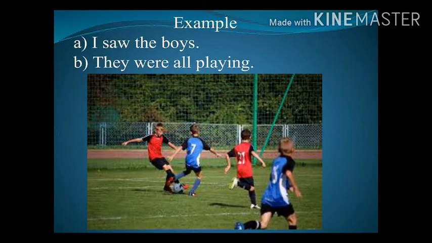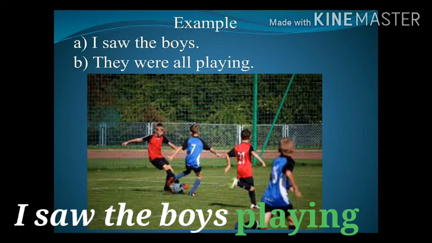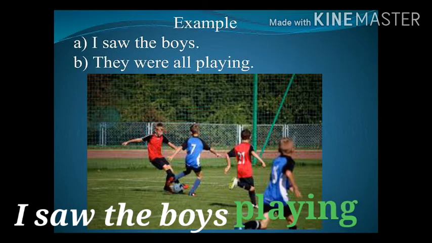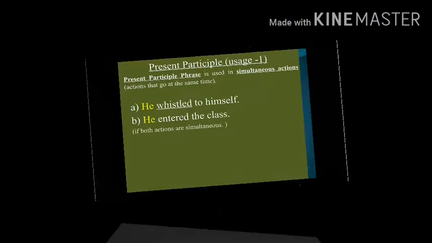See the example, I saw the boys, they were all playing. Here, these two sentences are combined into a short sentence by adding a participle ing form, that is playing. I saw the boys playing. Okay, this is how we do it.